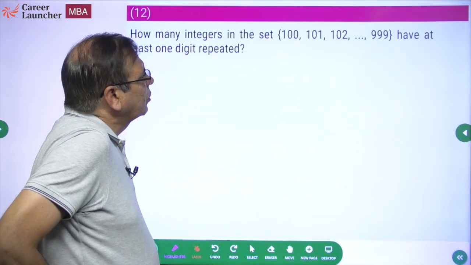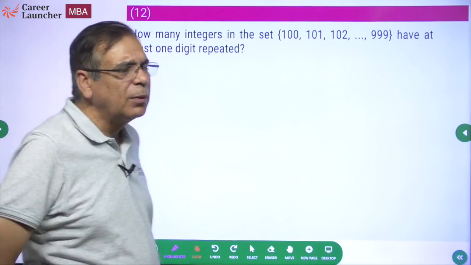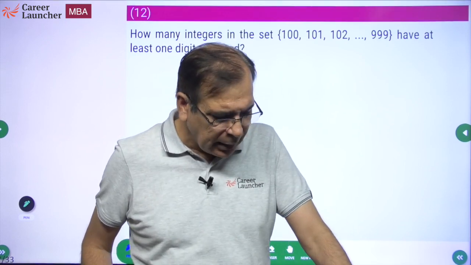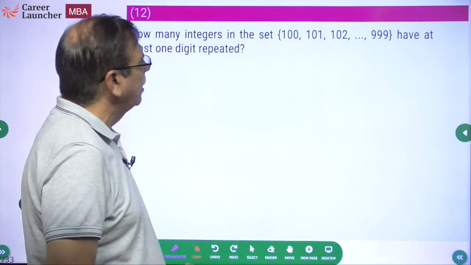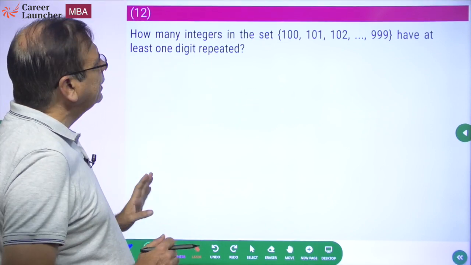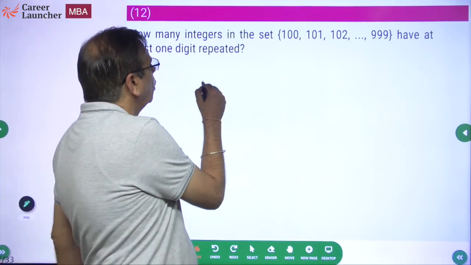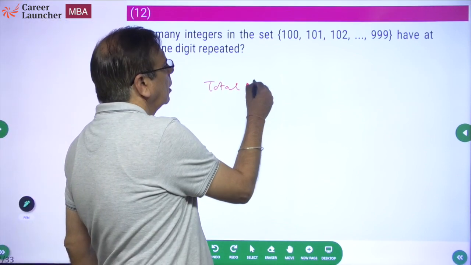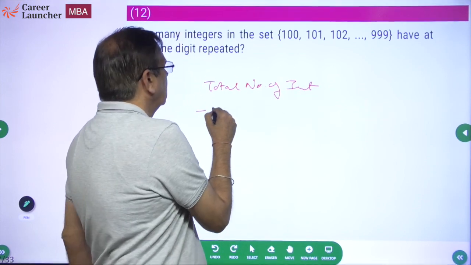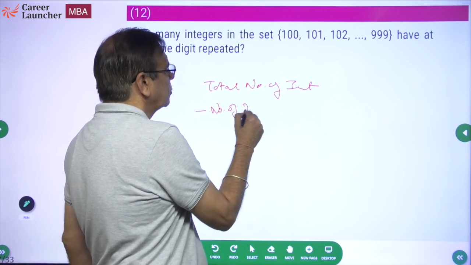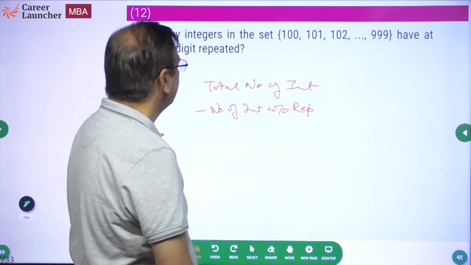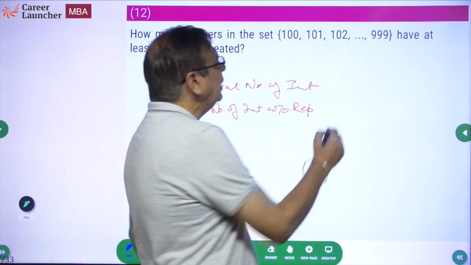How many integers in the set have at least one digit repeated? Now, some of you may be able to handle it, some may not be able to handle it. I'm not saying there's any jugaad for this question, but as far as this question is concerned, I would say easy, definitely doable. How many integers have at least one digit repeated? What should you do? Total number of integers minus number of integers without repetition, in which no digit is repeated. What is the total number of integers? 100 to 999 is 900.